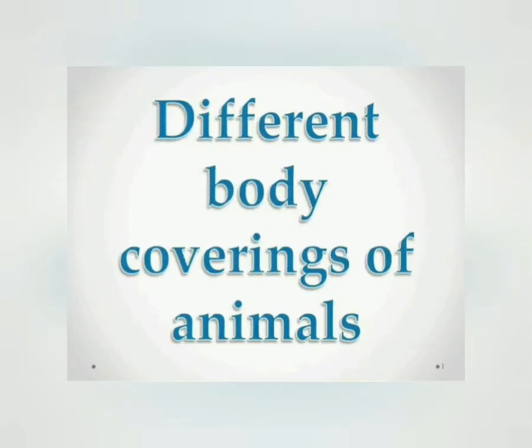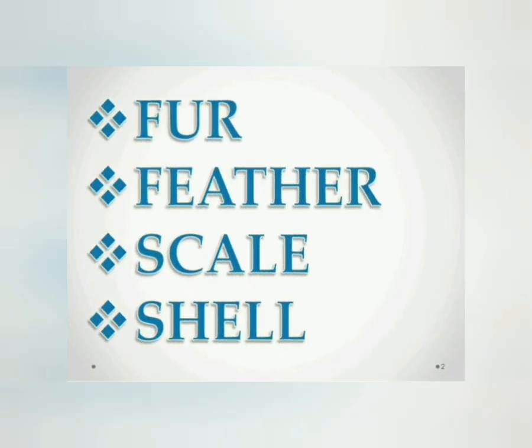Now, children, we will learn the first part of this chapter, Animal Life, that is the outer body covering or the outer structure of an animal. And as you know that different types of animals are there, so let's learn the different body coverings of different animals.